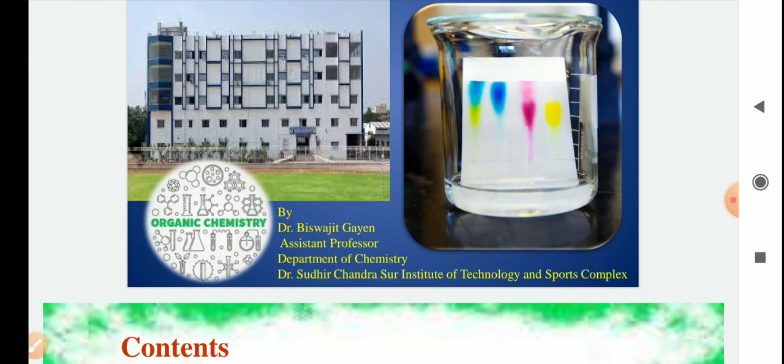In that case, HPLC, a higher mode of chromatography, is used. HPLC means high pressure liquid chromatography.